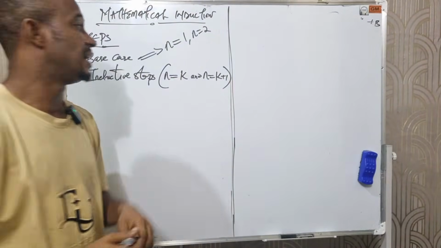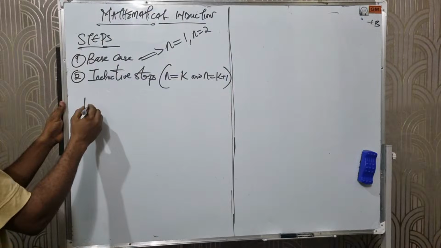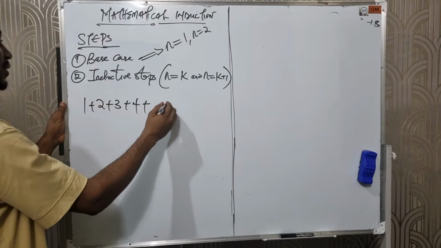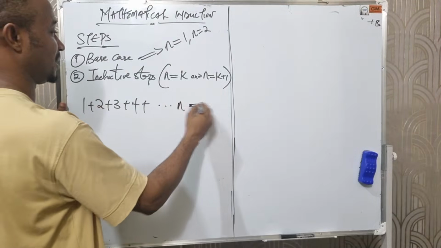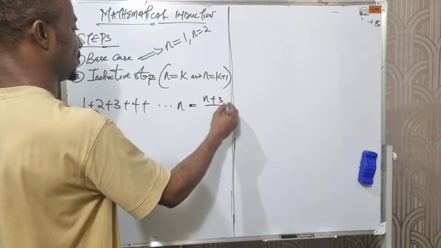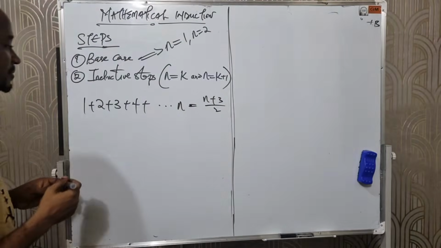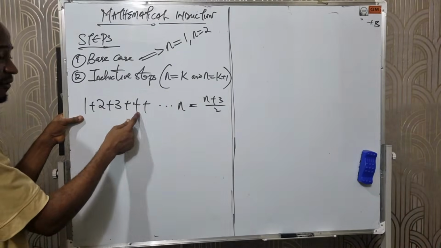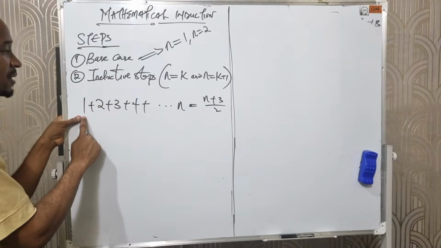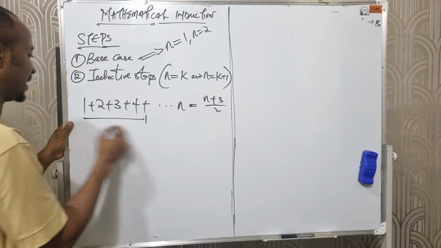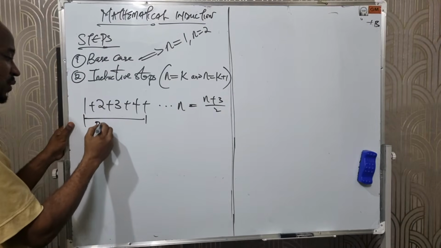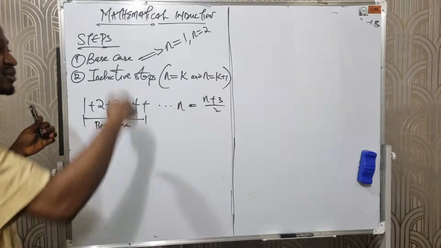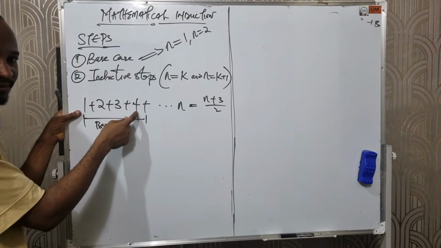Let's say, for example, I have 1 plus 2 plus 3 plus 4 plus ... up to, let's say, n plus 3 over 2. I'm just assuming. Here we have how many terms? 1, 2, 3, 4. Four terms. This I call the base case, meaning I'm testing for the position of each of these terms.